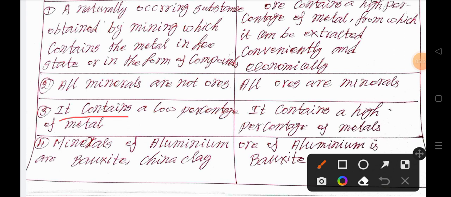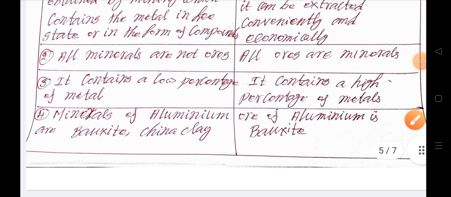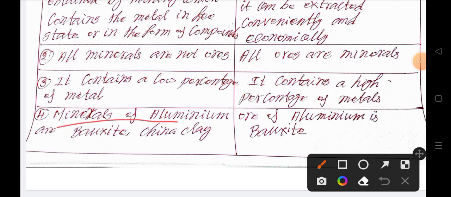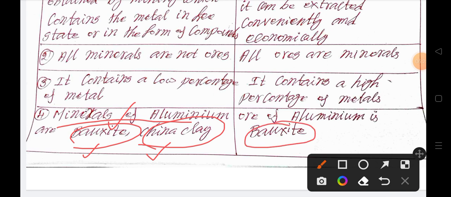Minerals contain a low percentage of metals. Ores contain a high percentage of metals. For example, minerals of aluminium are bauxite and chinacali. From the two, only from bauxite we extract the aluminium, because bauxite has the high percentage of metal.